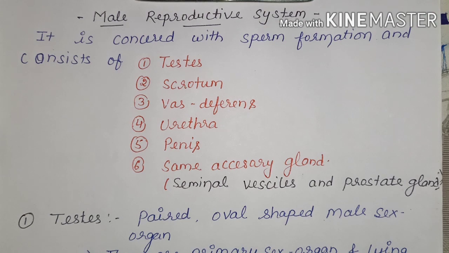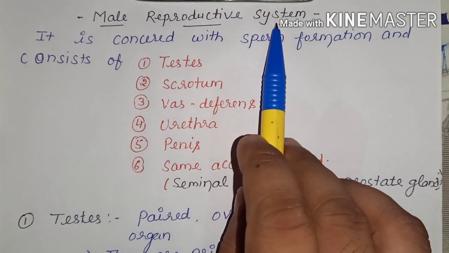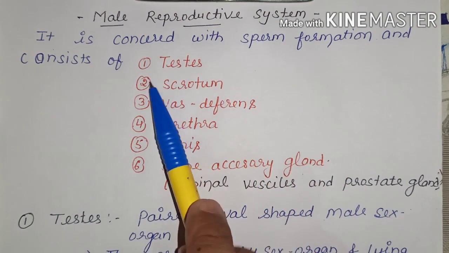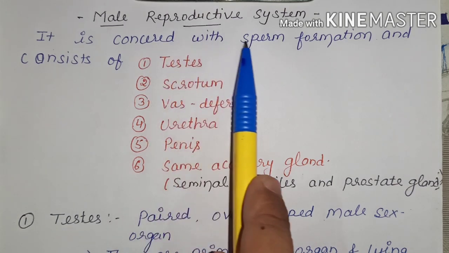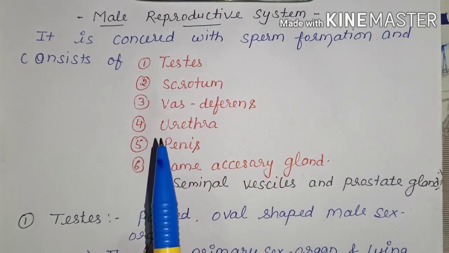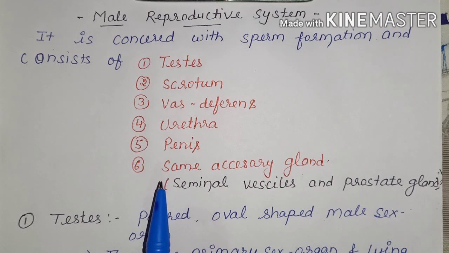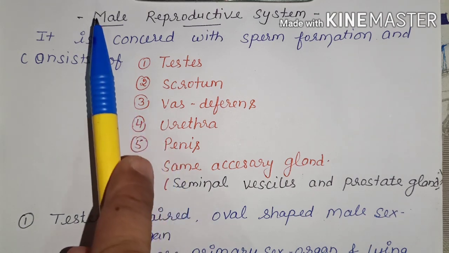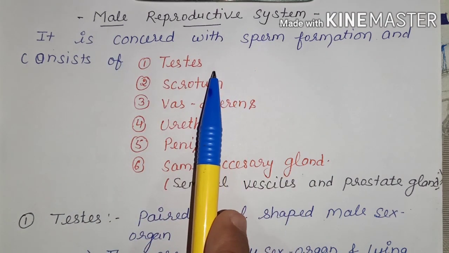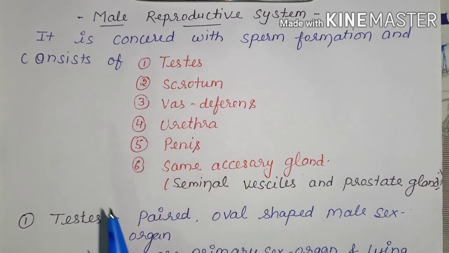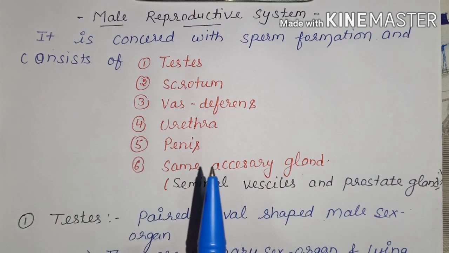Today we introduce the topic male reproductive system. In this video, we discuss the parts of the male reproductive system and their function and some accessory glands that are present in the male reproductive system. So please see the video till the end.